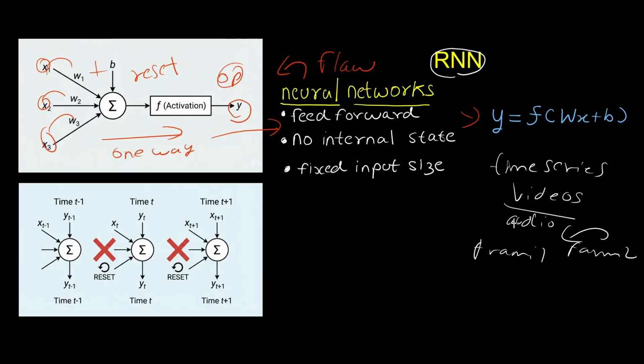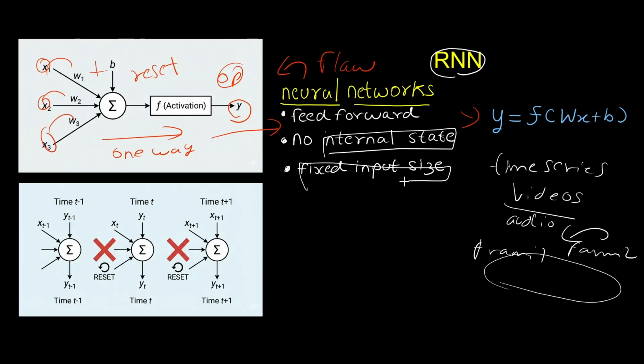In order to retain it, it needs more context of all of the frames; in other words, it needs an internal state to retain the information, which is not available in neural networks. The other flaw is that in a standard neural network the input is fixed size.